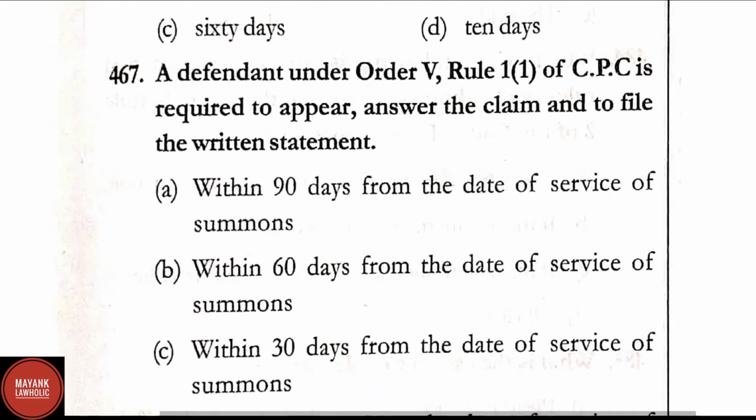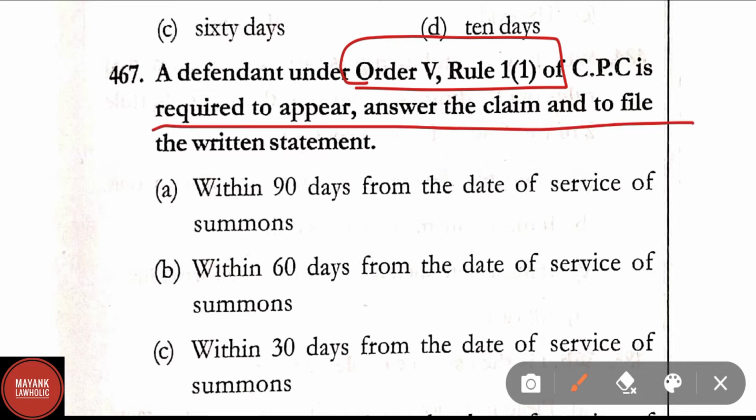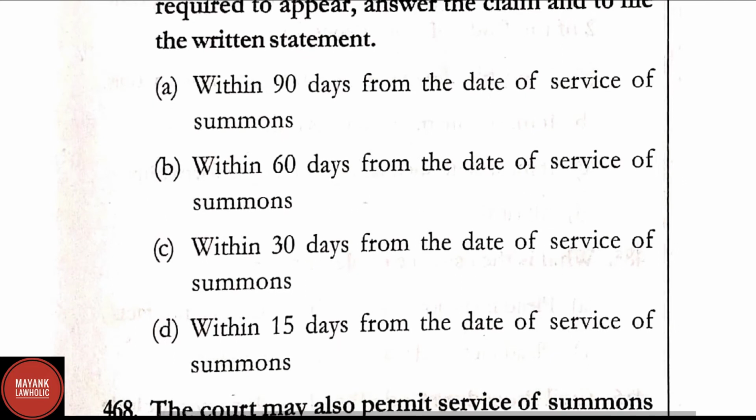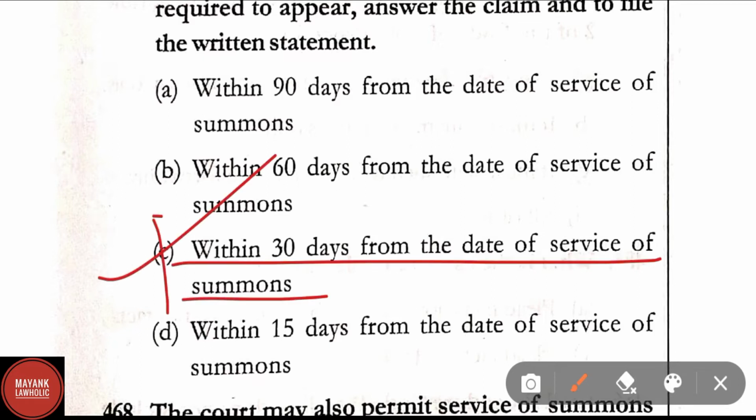Question number 467. A defendant under Order 5 Rule 1 Clause 1 of CPC is required to appear, answer the claim and to file the written statement. Option A, within 90 days from the date of service of summons. Option B, within 60 days from the date of service of summons. Option C, within 30 days from the date of service of summons. And option D, within 15 days from the service of summons. In question 467, correct answer is option C, within 30 days from the date of service of summons.